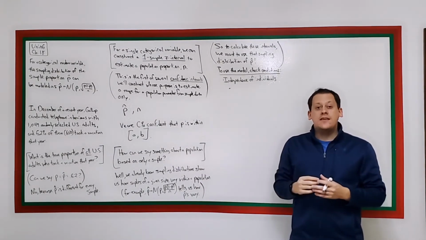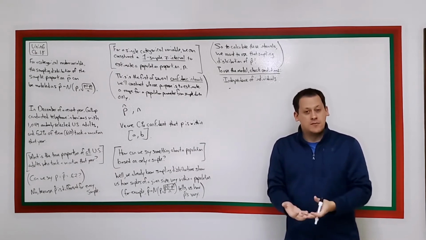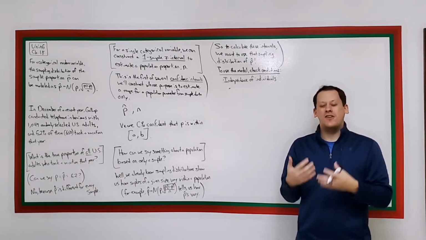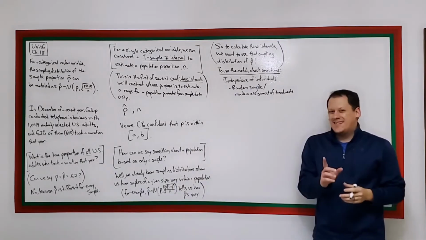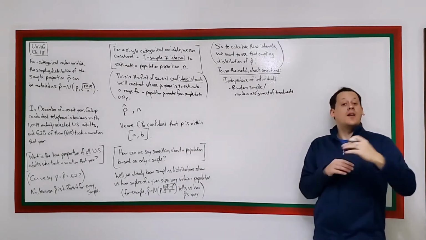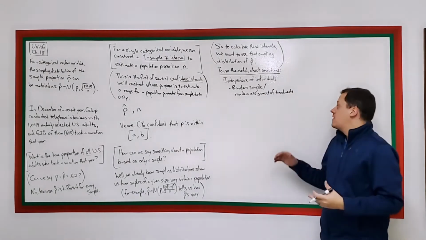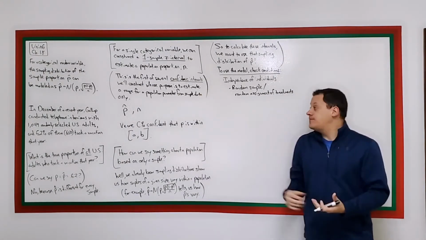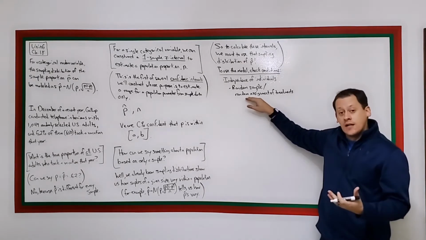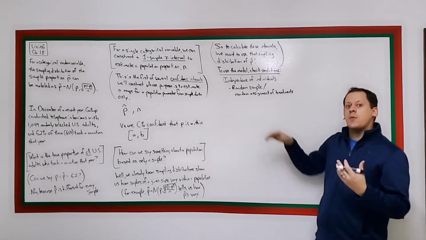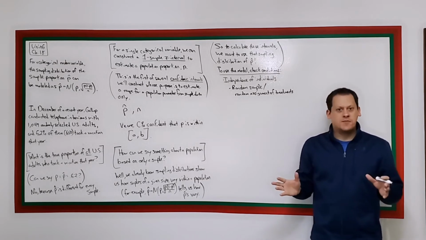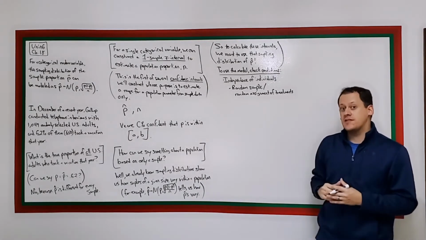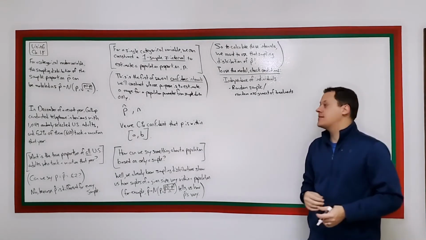We need the sample to be randomly generated in some way. Randomness needs to be involved. It needs to be a random sample, or if you're talking about an experiment, if you want to calculate this one sample z interval for an experiment, the treatments need to be randomly assigned to the individuals. Remember, for an experiment, a random sample is not necessary. The randomness in that sense comes from how the treatments are assigned to the experimental units.